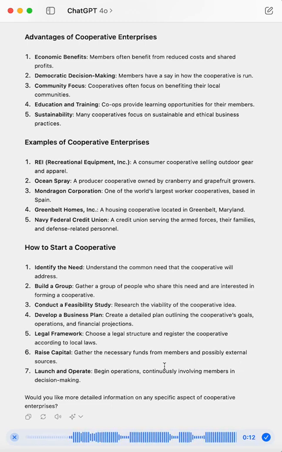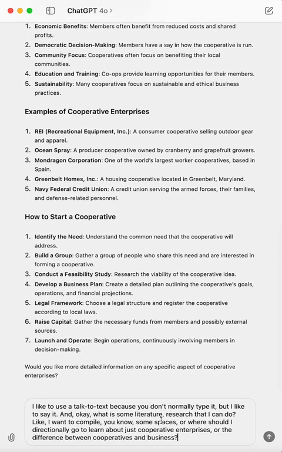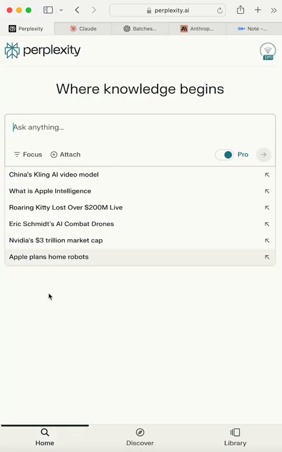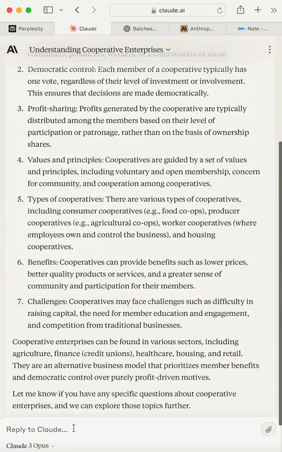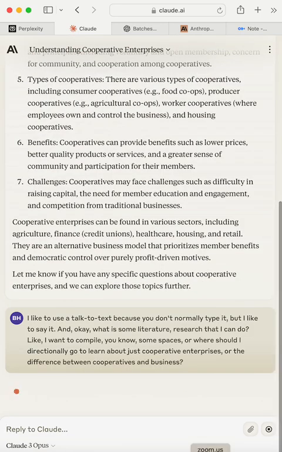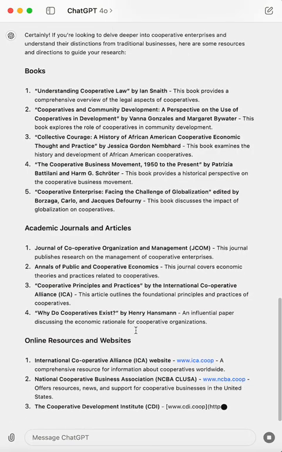I want to compile some spaces, or where should I directionally go to learn about cooperative enterprises, or the difference between cooperatives and business. And so I like to copy it, and then I get ChatGPT's, and then I also like to see what Claude says. I want people to see just how different.